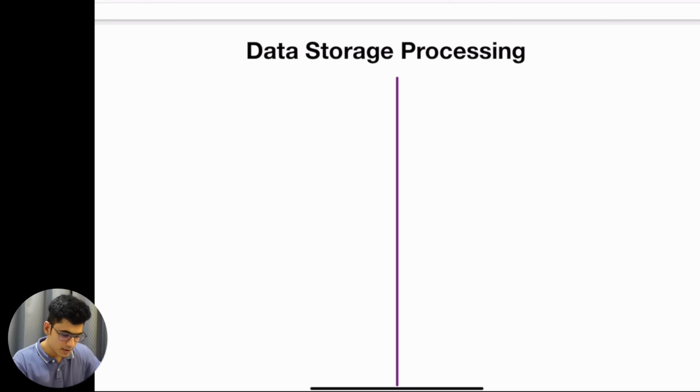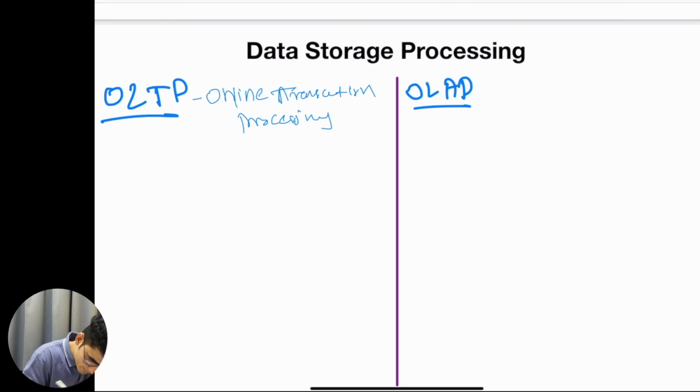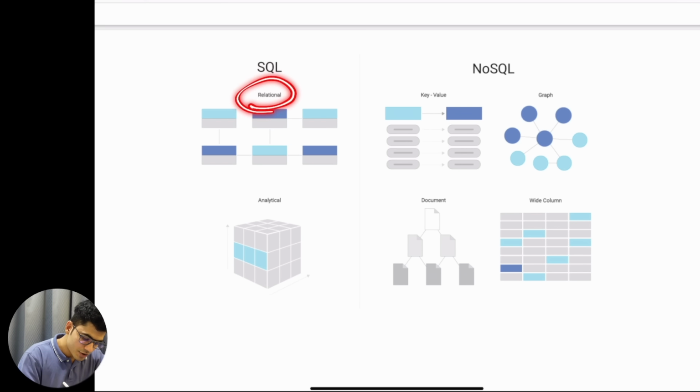So we have two data storage processing systems. One is called OLTP, and the second is called OLAP. OLTP means online transactional processing, and OLAP is called online analytical processing. In SQL that we understood, we have the relational and we have the analytical.